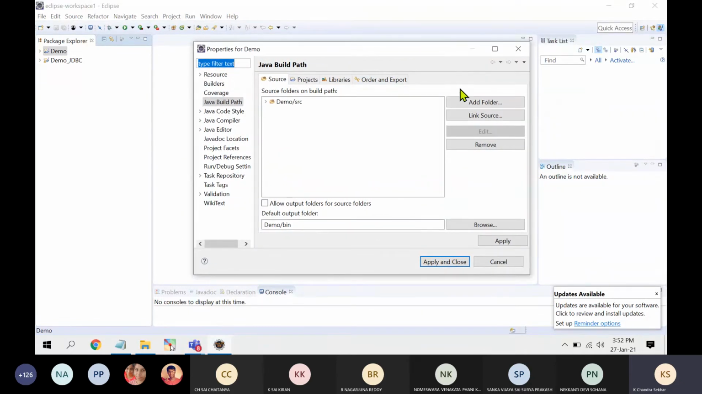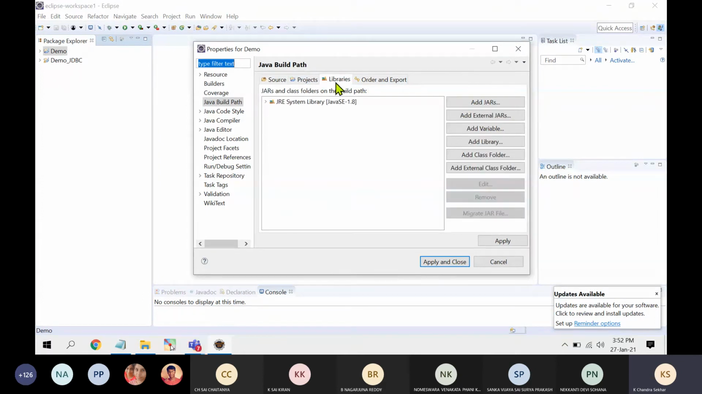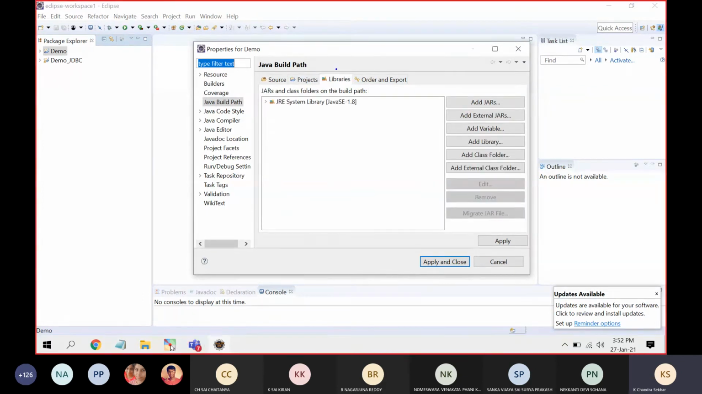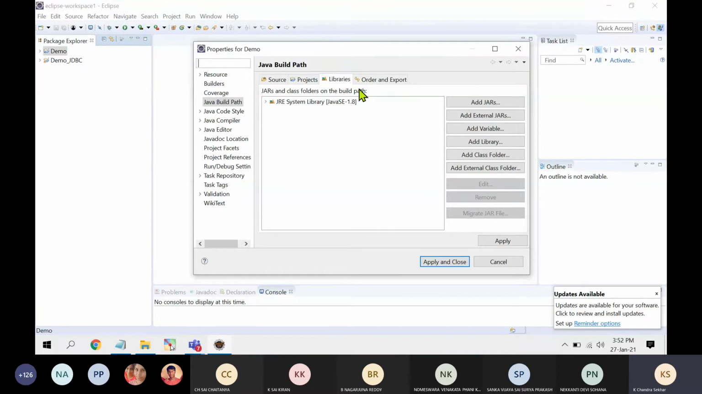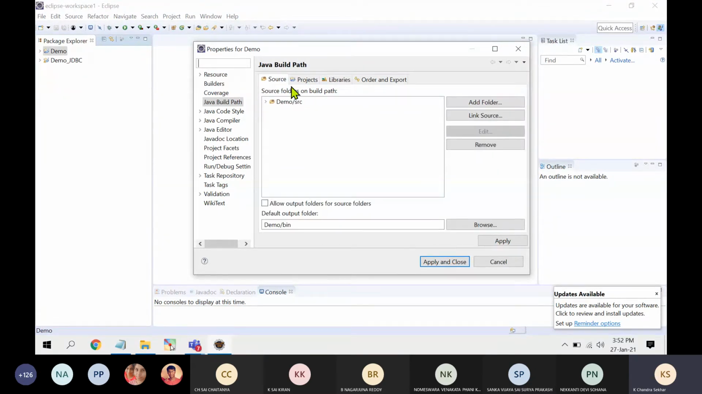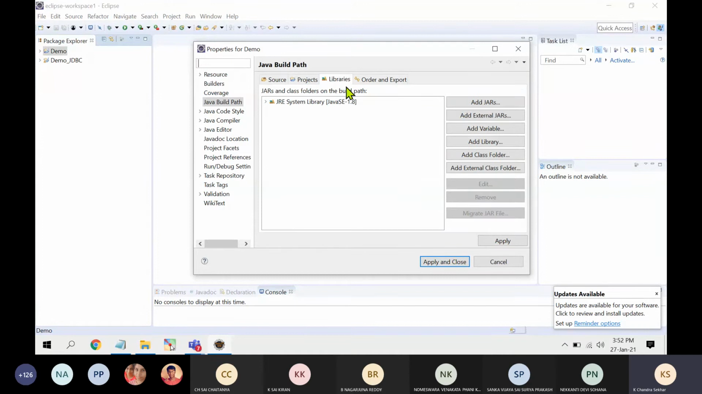Among these, there are multiple tabs. So libraries, this one. Let me highlight this one. You need to select these libraries. Click on libraries. Then in the next step, by default, when you open it for the first time, it will be like this. So you need to go to libraries, click this one, and then here add libraries, add jar files, the first option.